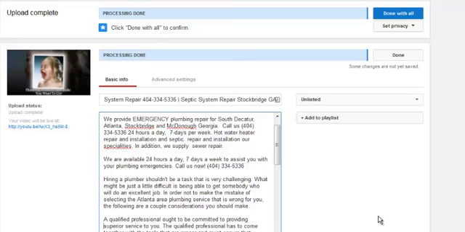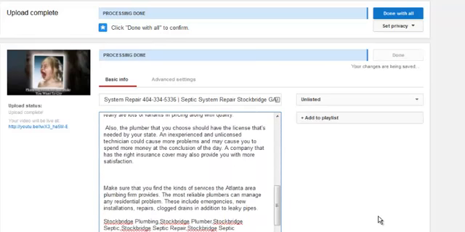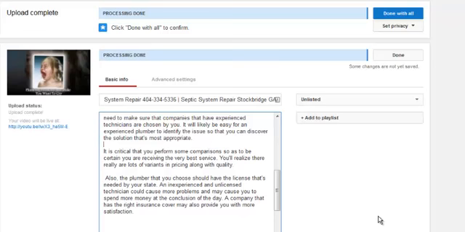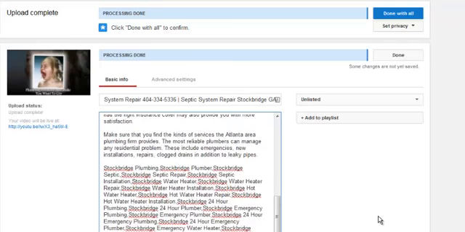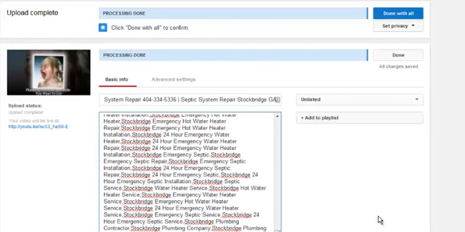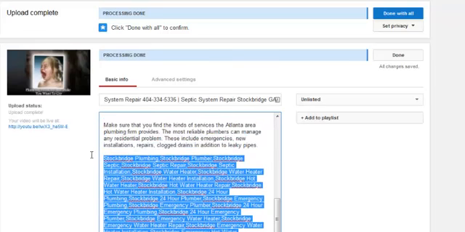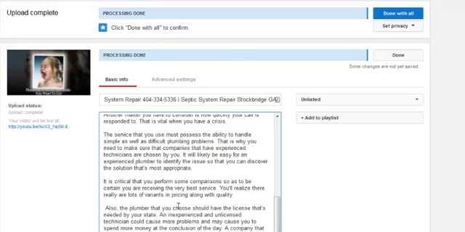When we get down to the bottom here, let me take that space out there. We don't need all that space. Need one. There we go. Alright, so at the bottom here you can see I had a comma separated list already in there. Well, I'm going to take that out because I want to make sure that each of these has a set that is unique to that video. And since this one is labeled septic system repair, then we're going to grab the set.